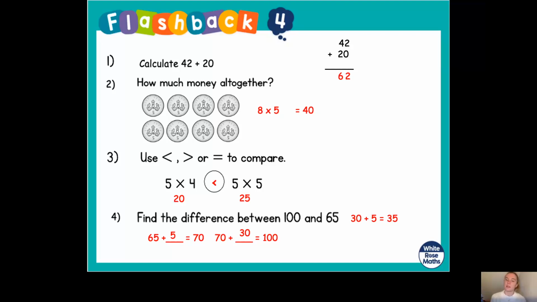So 30 plus 5 equals 35. Fantastic. So, how did you get on? Well done if you got them correct. Let's move on to today's learning.